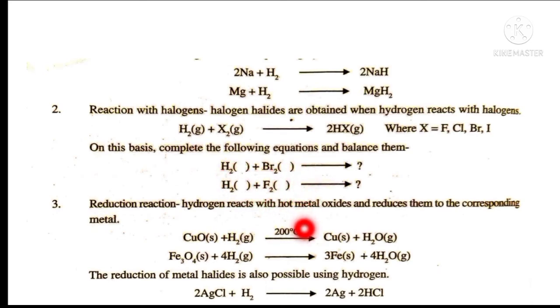The third one is reduction reaction. Hydrogen reacts with hot metal oxide and reduces them to the corresponding metals. So it is very useful for the metallurgical processes during reduction. Here we can see copper oxide is reacting with hydrogen and forming copper. Similarly, iron oxide is also reacting with hydrogen and forming iron. Silver chloride is reacting with hydrogen and forming silver. These all are the reduction reactions.